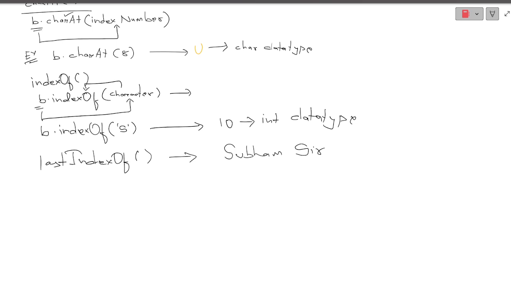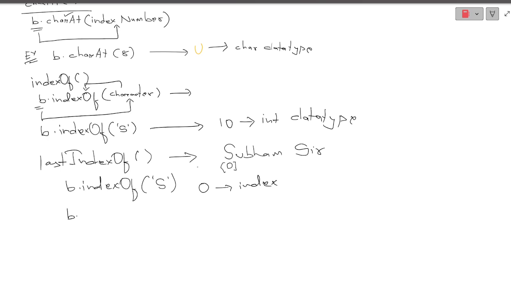See here what happened. If I write b dot index of s, what will it give? It will find the s which is present at the first instance. Whenever we search for any particular character, we go from left to right, yes or no? So it will look for the first instance of that character, that is at the 0th place. So what will it return? It will return 0, because it says that the s character in the string b is present in the 0th place, which is nothing but my index number. Did you get this? Yes.